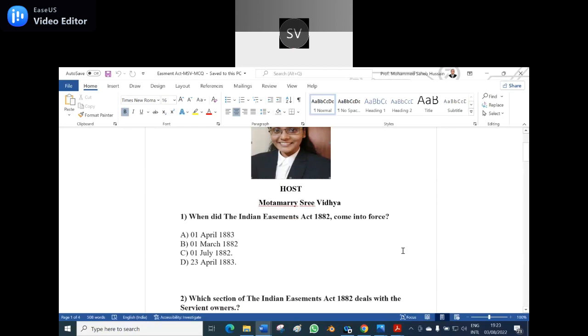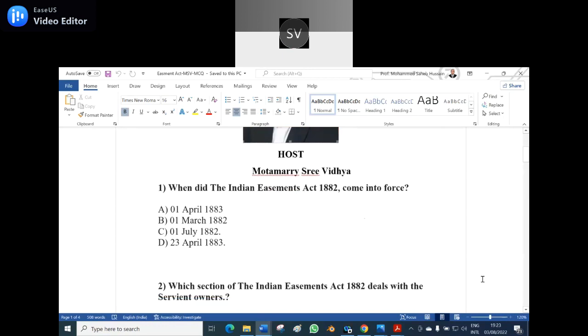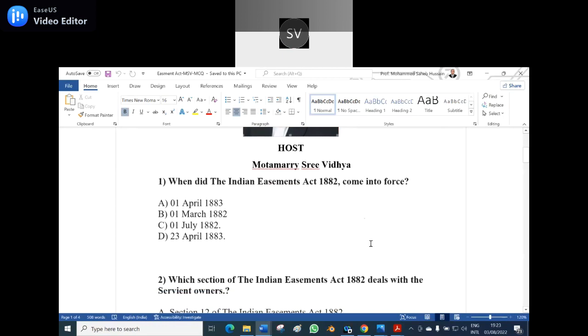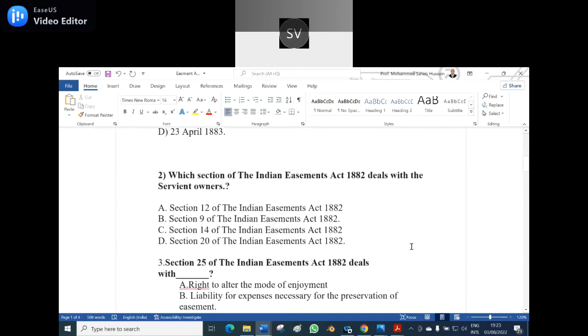First question. When did the Indian Easement Act 1882 come into force? Option A, 1st April 1883. Option B, 1st March 1882. Option C, 1st July 1882. Option D, 23 April 1883. Option C, 1st July 1882. Yes, option C is the correct answer.